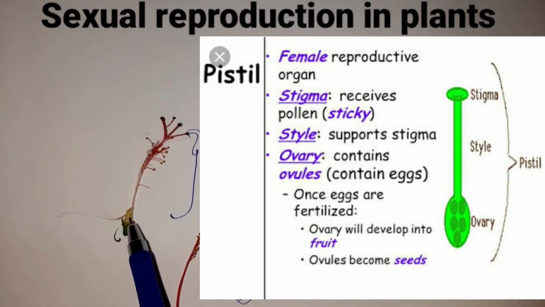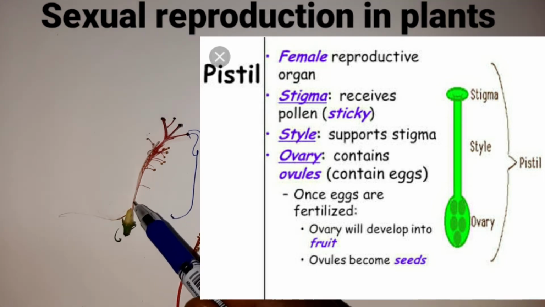And when you break open the ovary and see inside, you find ovules. The ovary contains ovules that develop into seed. And inside the ovary, you find ovules, children. So these ovules will develop into seeds, and the whole ovary will develop into fruit.